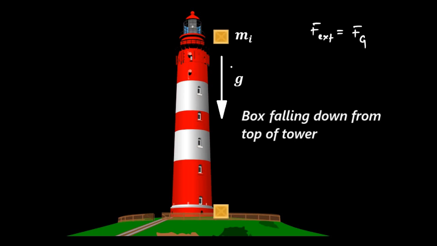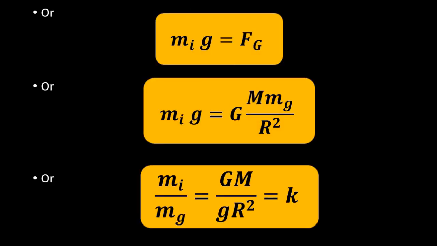So we can write m_i g = F_g, the gravitational force. So for an object freely falling under the influence of gravity, the inertial mass times g is equal to this much.